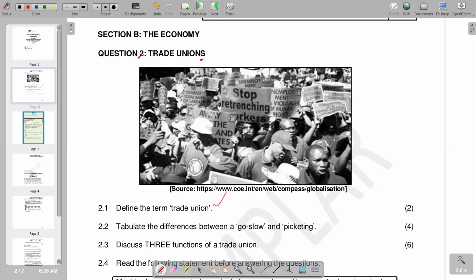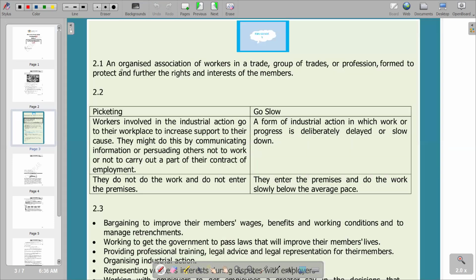We know that a trade union is an elected leadership and bargaining committee, bargaining with the employer on behalf of its members. So basically, a trade union is made up of workers, and they are representatives that act on behalf of workers as they negotiate with the employer, for example, better working conditions, improved salaries and wages, and many other aspects. So it is basically an association of workers. The description we have is: a trade union is an organized association of workers in a trade, group of trades or profession, formed to protect and further the rights and interests of its members.